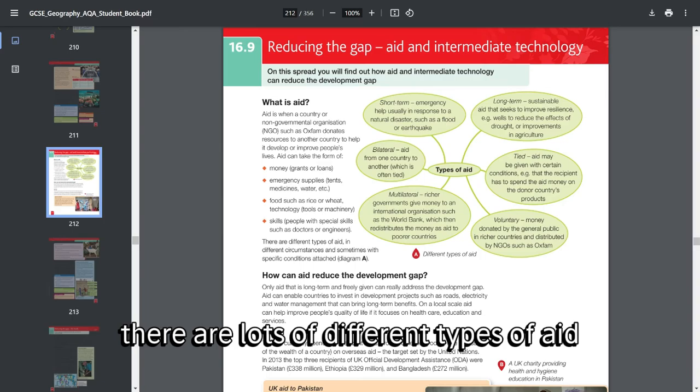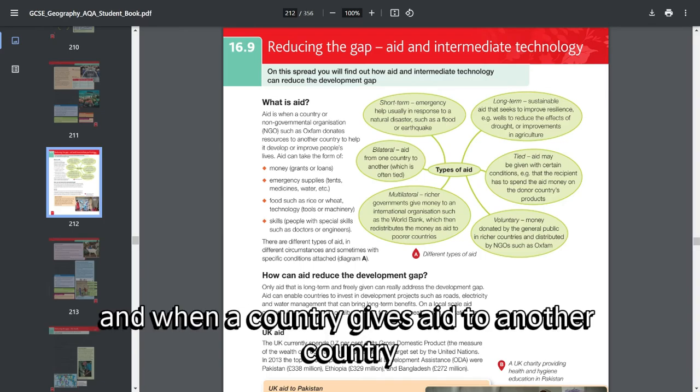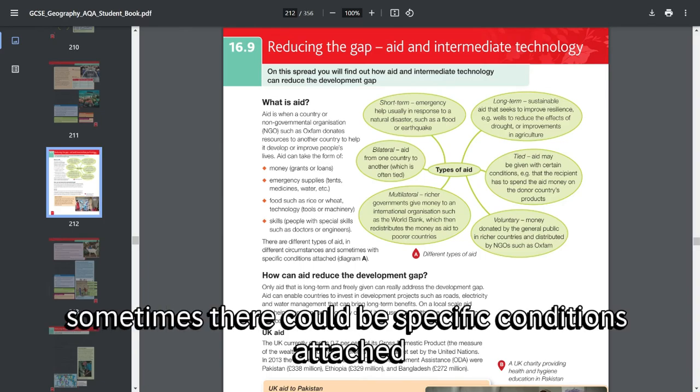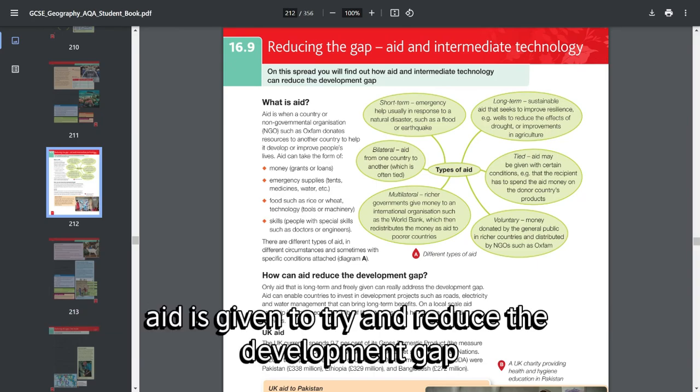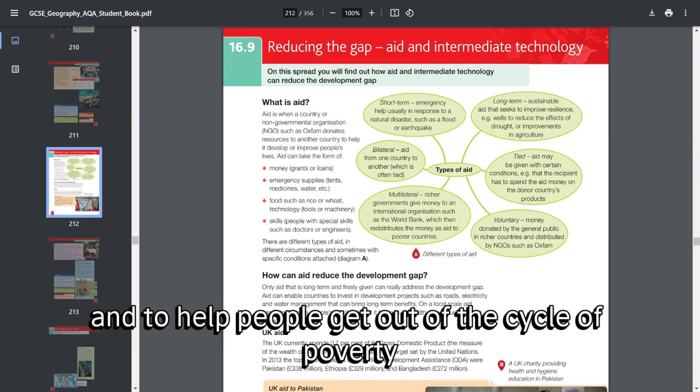There are lots of different types of aid, and when a country gives aid to another country, sometimes there could be specific conditions attached. However, the bottom line is that aid is given to try and reduce the development gap and to help people get out of the cycle of poverty.